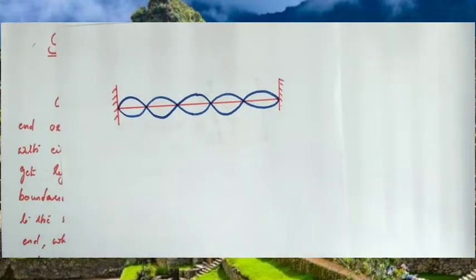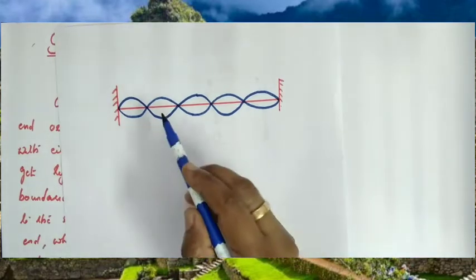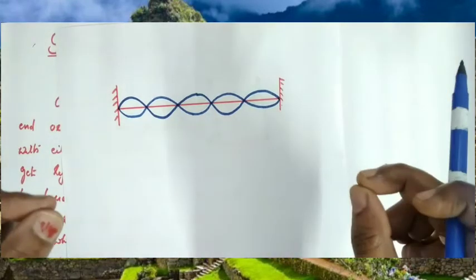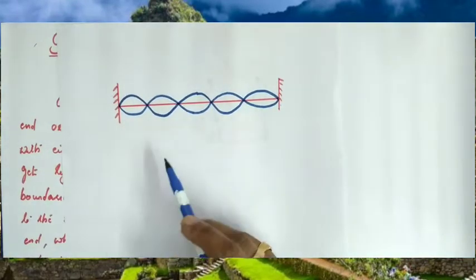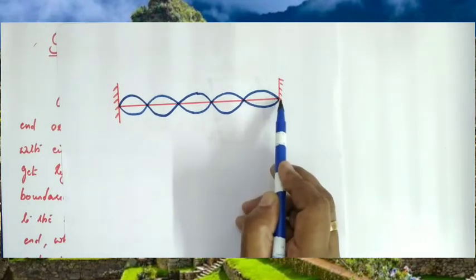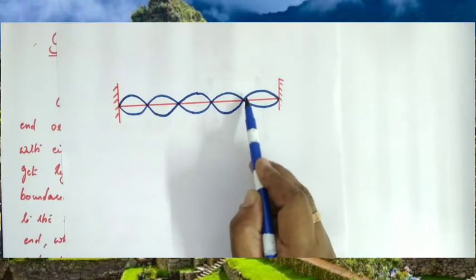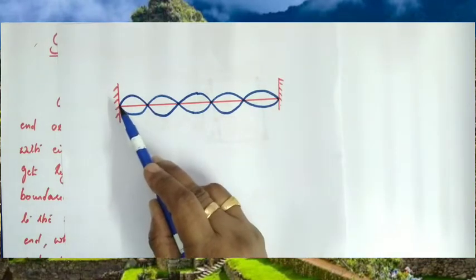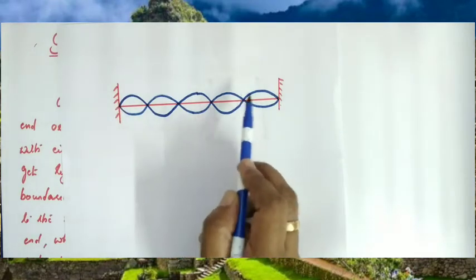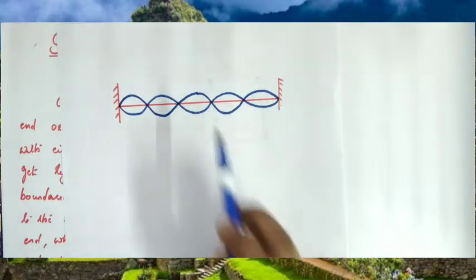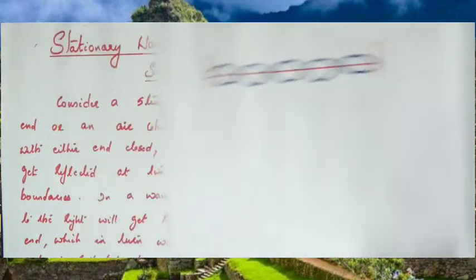Okay children, consider a string which is fixed at both ends, and if you pluck the string, or you can consider a rubber band also. If you consider the rubber band fixed at both the ends, and you just pluck it, what happens? A traveling wave is produced, and at one boundary it gets reflected and another traveling wave is produced. Again it reaches the other end, again it gets reflected, and as a result this type of pattern is produced, and this pattern is called a stationary wave or standing wave.